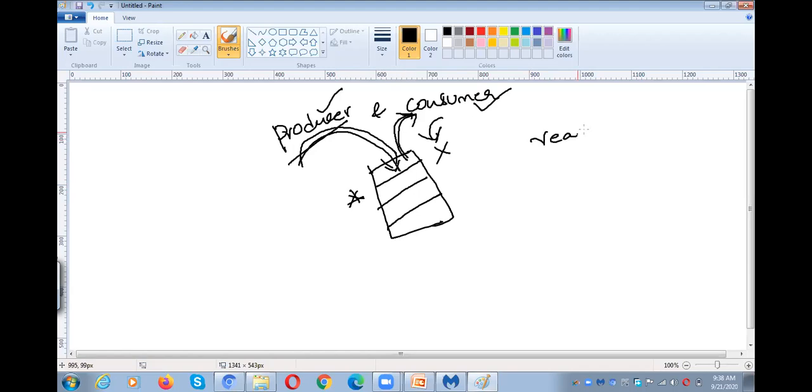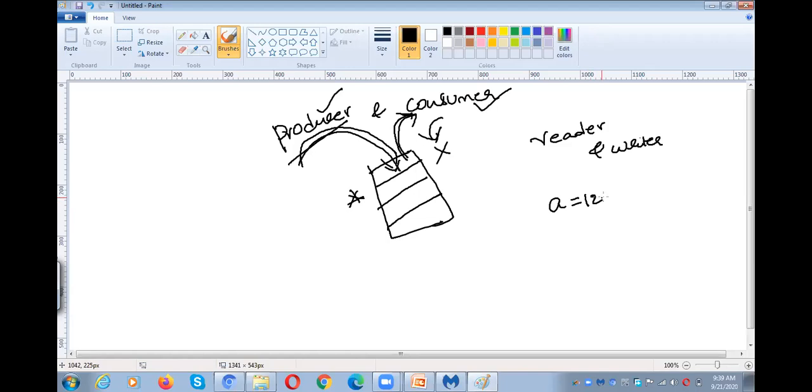There is another variety called reader-writer. This is also another variety of problem under synchronization. So what is it? For example, I am the writer. What is the value of A now? I am writing 1, the value of A. What is the value of A? I am writing now. The value of A is 1, you said.